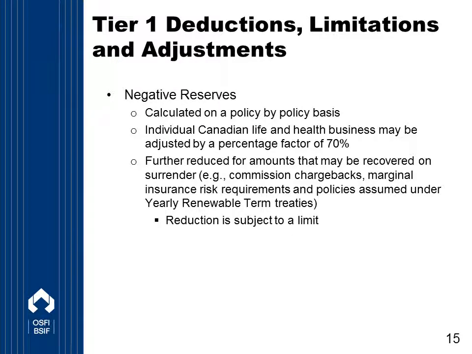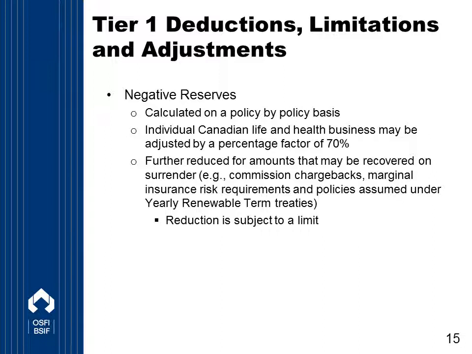Negative reserves. Negative reserves depend on future profitability and are deducted from Tier 1. For LICAT purposes, these are calculated on a policy-by-policy basis. Individual Canadian life and health business may be adjusted by a percentage factor of 70%, and then further reduced for amounts that may be recovered on surrender.